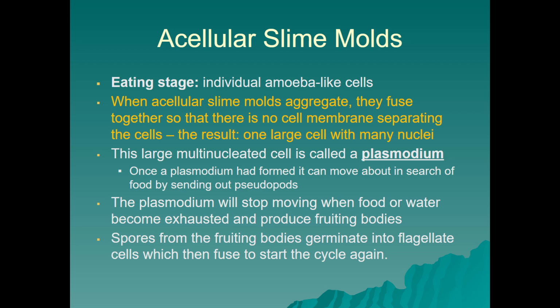But a plasmodium, once it's formed, can move about in search of food by sending out pseudopodia. So the plasmodium will stop moving when food or water become exhausted and produce fruiting bodies, and the spores produced from the reproductive fruiting bodies can germinate into flagellate cells, which can then fuse to start the cycle again.